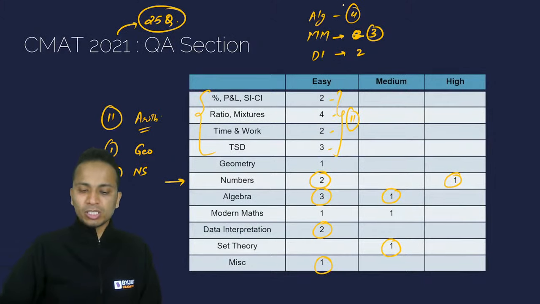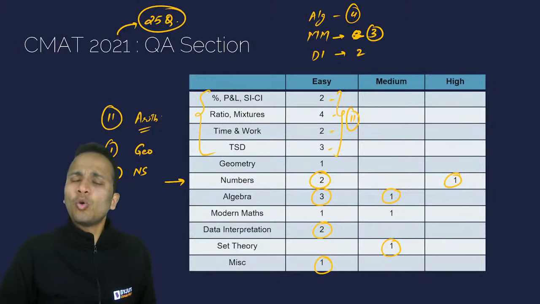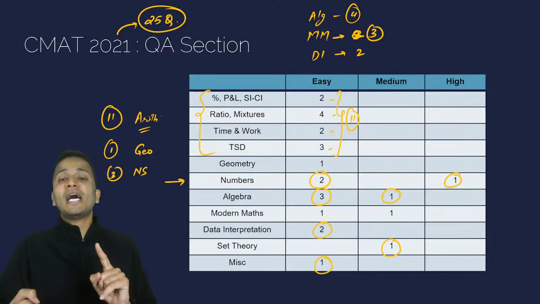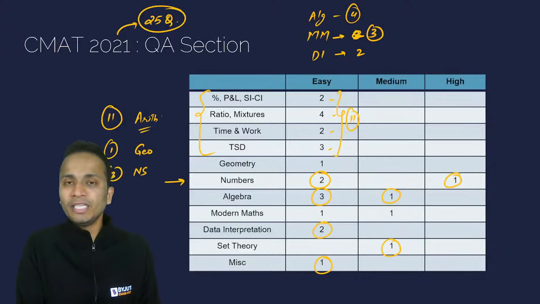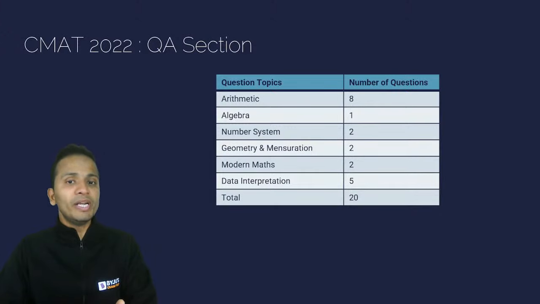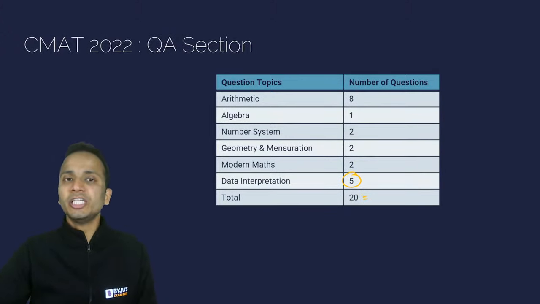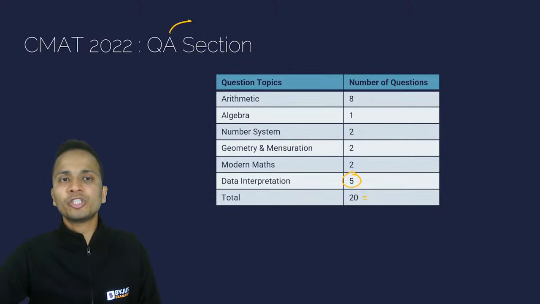So if I talk about the order of importance of these areas, definitely arithmetic is one of the most important areas. And then after arithmetic, I'll keep data interpretation and algebra. Though we have seen only 2 questions of data interpretation in year 2021, if I look at the breakup of these questions in the year 2022, then the weightage of data interpretation was 5 questions out of 20 questions. So one of the major changes from 2021 to 2022 was the number of questions in QA section.